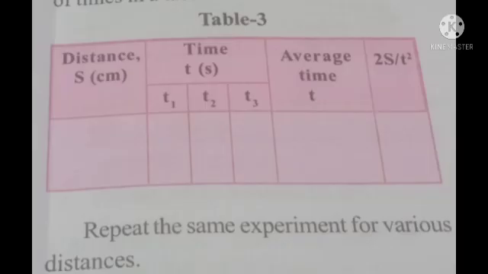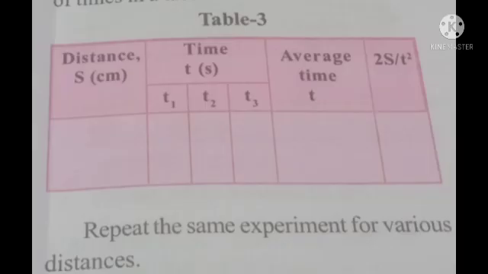Now tell me, is 2s by t square equal to the acceleration? Why? Yes, 2s by t square is equal to the acceleration because we know the equation s is equal to ut plus half at square. Here the initial velocity u is equal to 0, so ut is also 0.